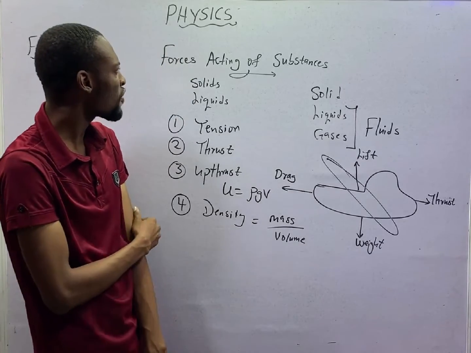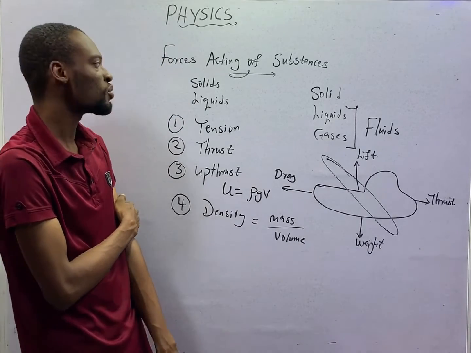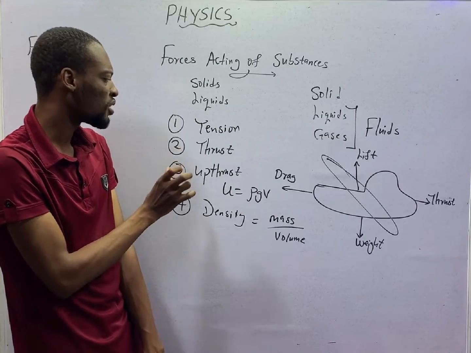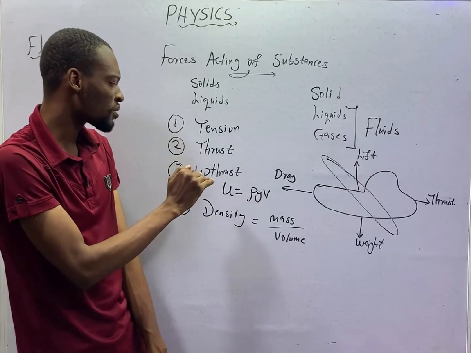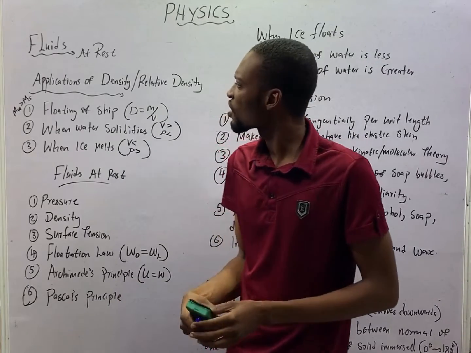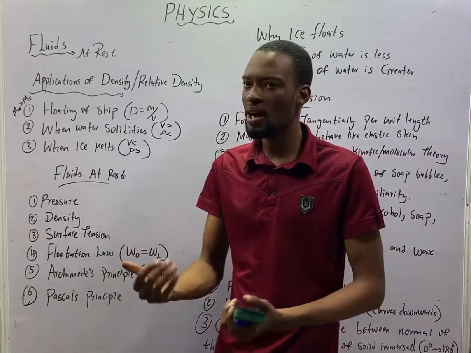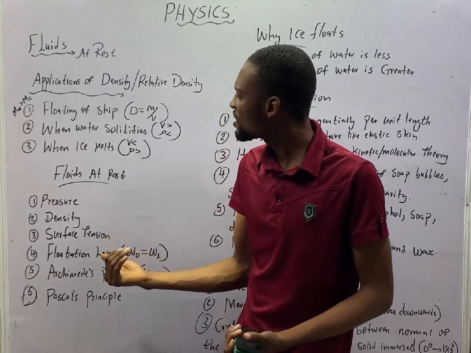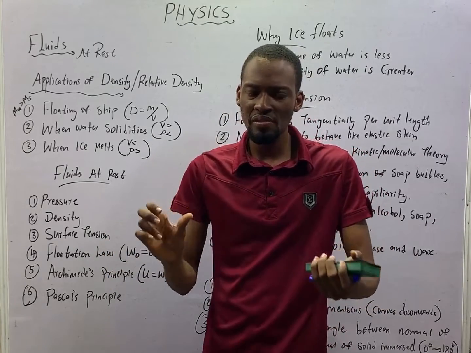So, the major forces acting on substances that you should know are tension, thrust, upthrust, and density. For fluids at rest, you should know some of the applications of density or relative density.